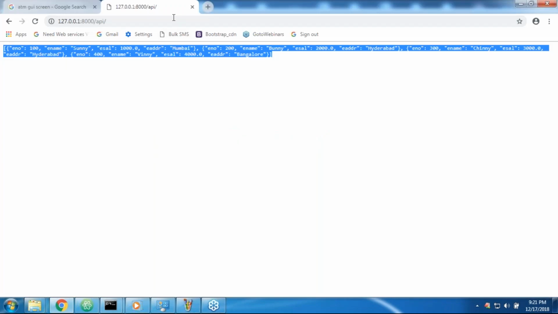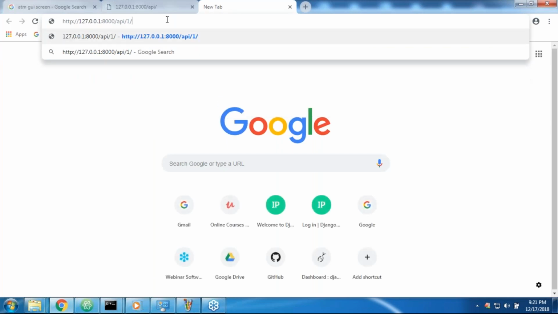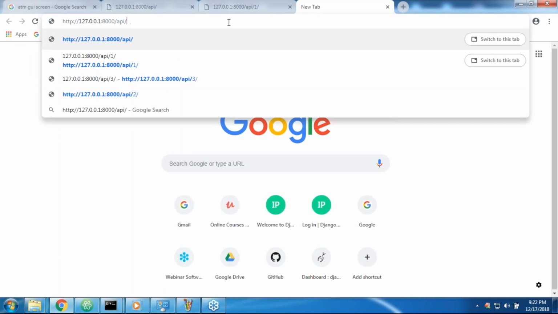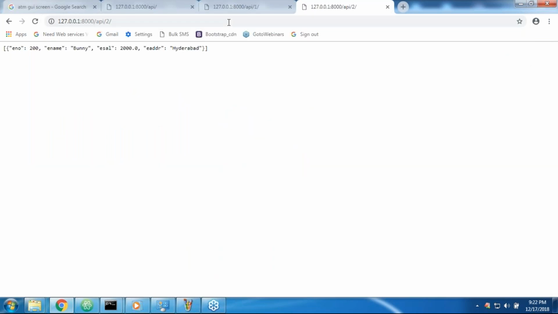Now I'm taking slash 1. First employee information: employee number 100, employee name Sunny, employee salary 1000, like this. If I take 2, happily the second employee information we are getting.